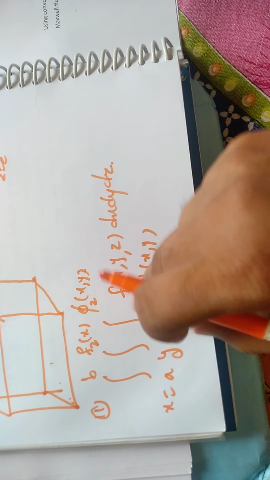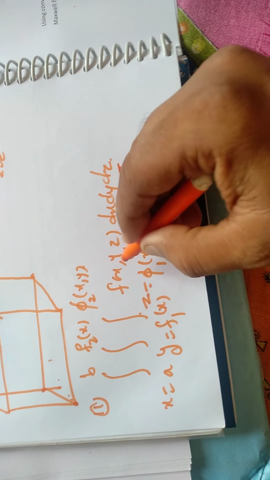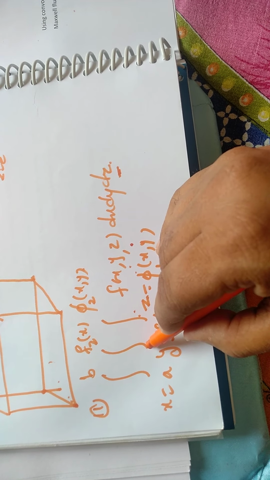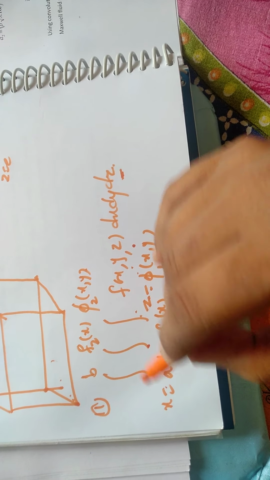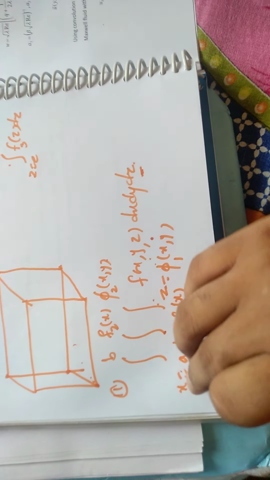In this case, you compulsorily have to integrate with respect to z first, keeping x and y constant. Then integrate with respect to y, keeping x constant, and then integrate with respect to x. This is one of the possibilities of limits in triple integration. Now let us solve a few problems on evaluation of triple integrals.